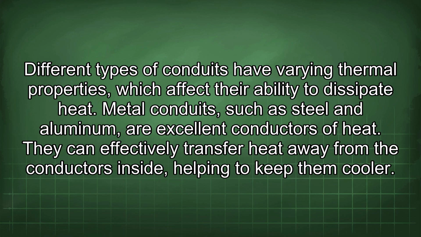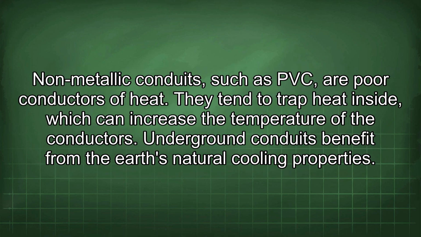Different types of conduits have varying thermal properties, which affect their ability to dissipate heat. Metal conduits, such as steel and aluminum, are excellent conductors of heat. They can effectively transfer heat away from the conductors inside, helping to keep them cooler. Non-metallic conduits, such as PVC, are poor conductors of heat.